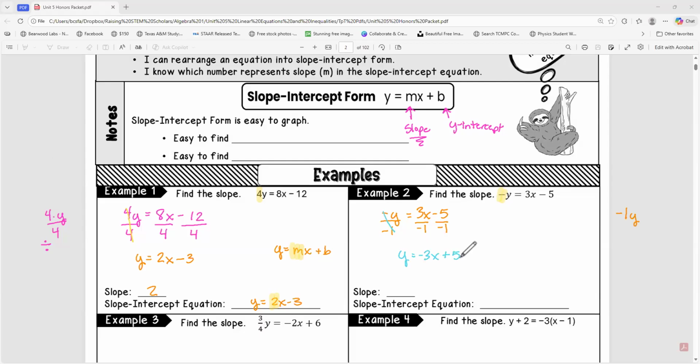And so now we can see that it looks just like our example, y equals mx plus b. And so that is our slope-intercept equation. And then the number that is in that m spot includes the negative. Okay, we can't forget that negative. That is our slope. Alrighty, so I am going to erase this, and if you are in the middle of writing, just go ahead and pause it so you can finish your writing, and I'll go on to the next problems.